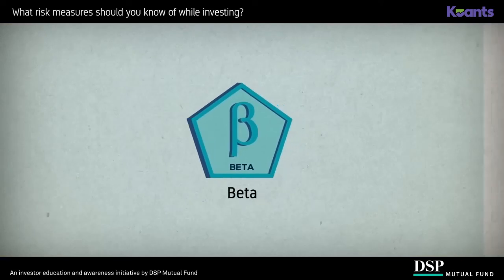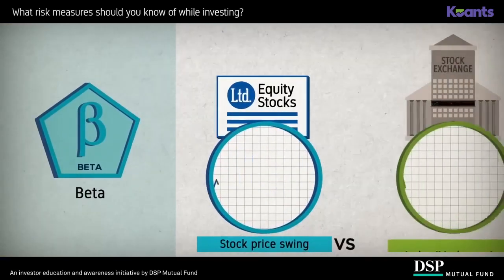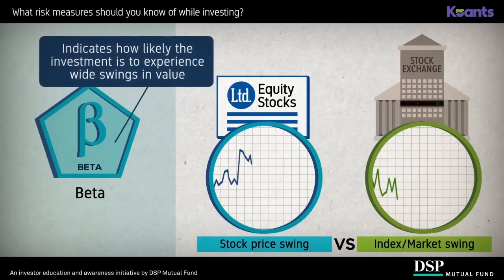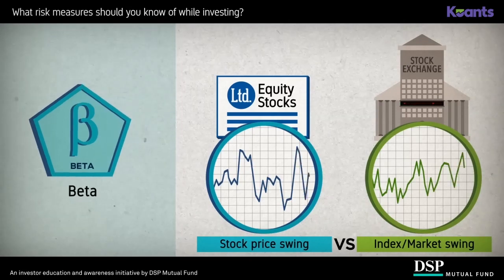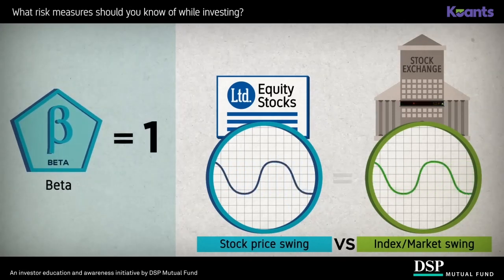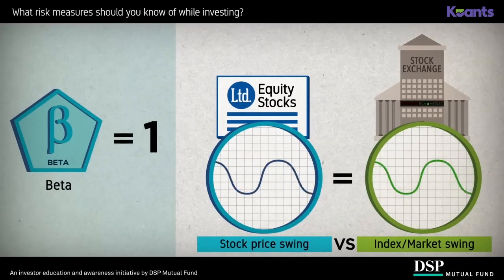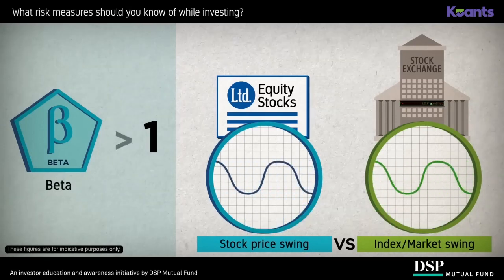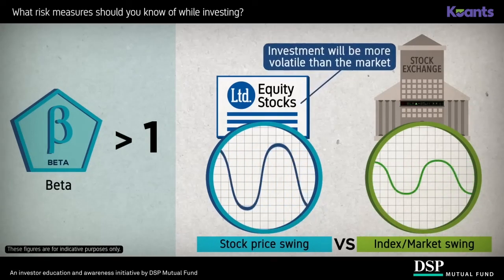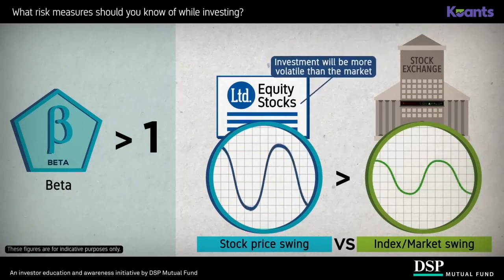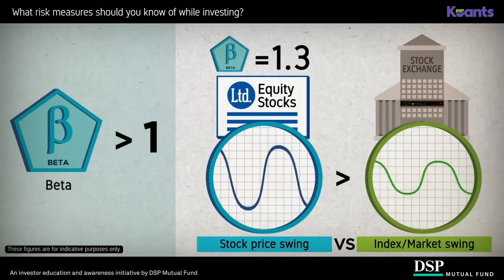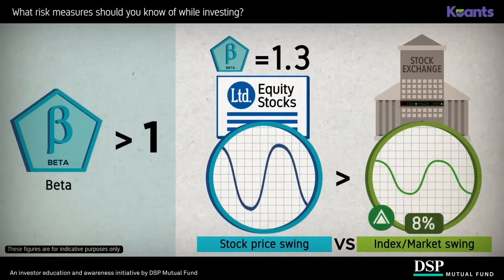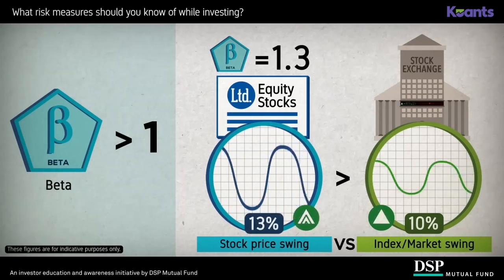Beta helps you judge how volatile your investment is compared to the volatility of the market as a whole. It indicates how likely the investment is to experience wide swings in value. A beta of 1 means that an investment in that product is as risky as investing in the market. If the market goes up, the product's returns will go up as much. A beta exceeding 1 indicates that the fund will, on average, swing more than the market. For example, if the fund's beta is 1.3, in theory it will be 30% more volatile than the market. So if the market goes up by 10%, the fund could potentially go up by 13%.